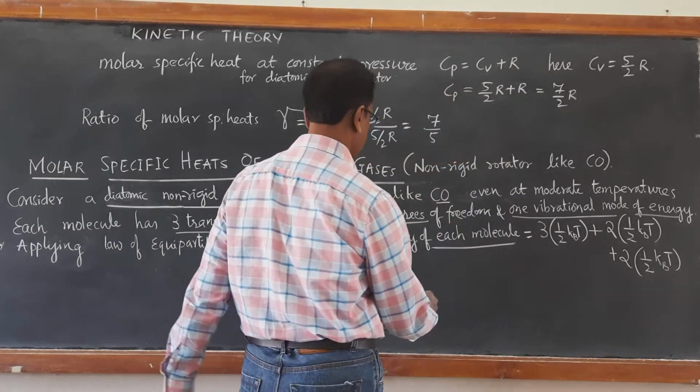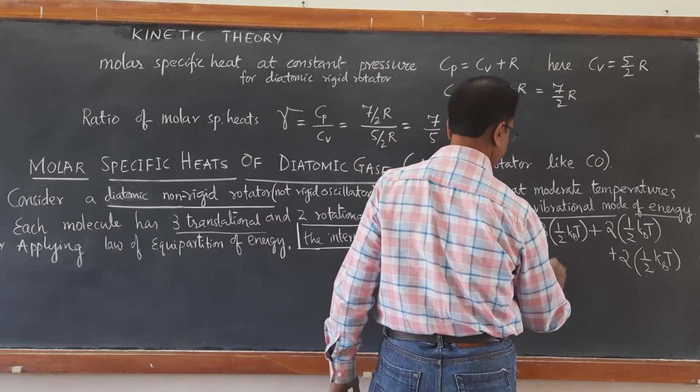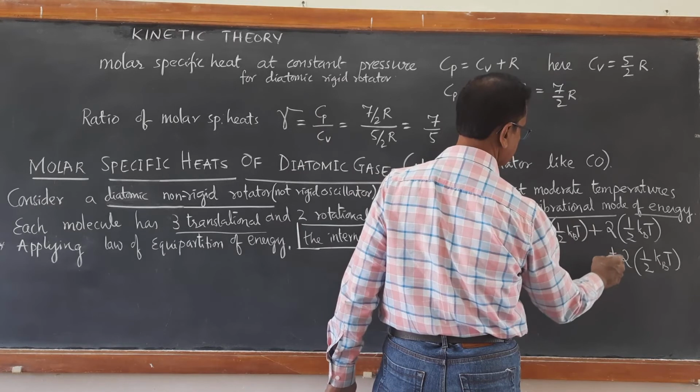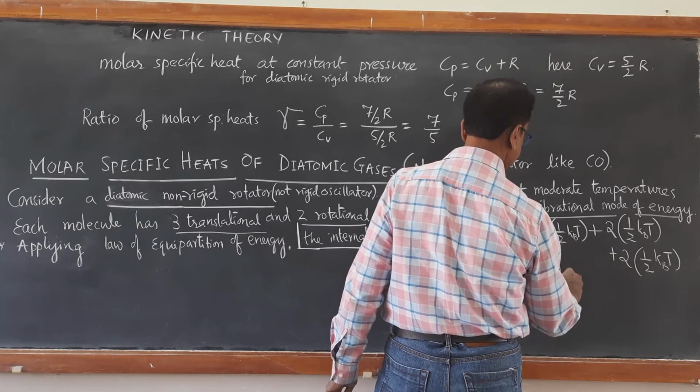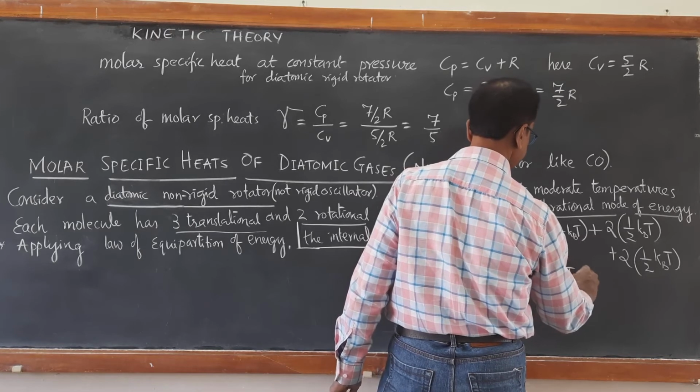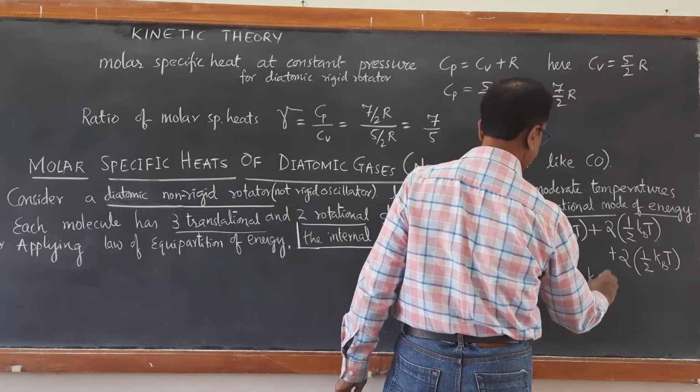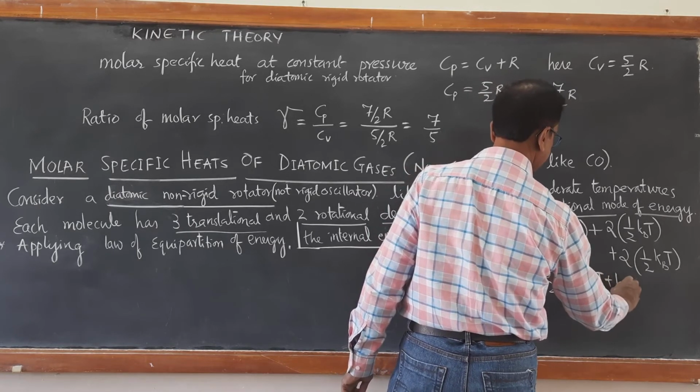Now if you calculate, this comes out to be 3 by 2 kBT plus kBT plus kBT.